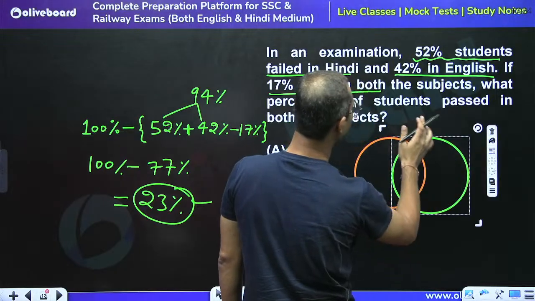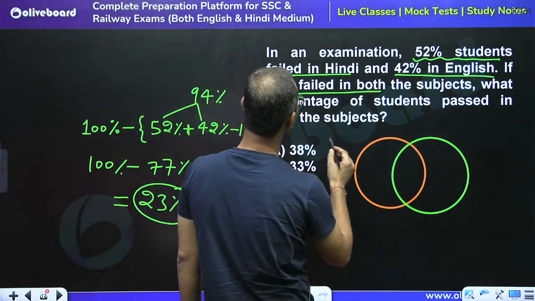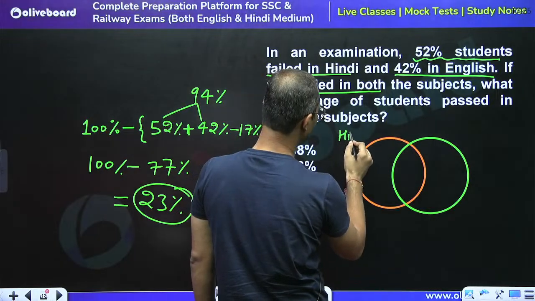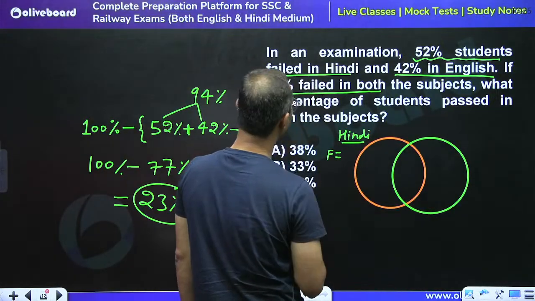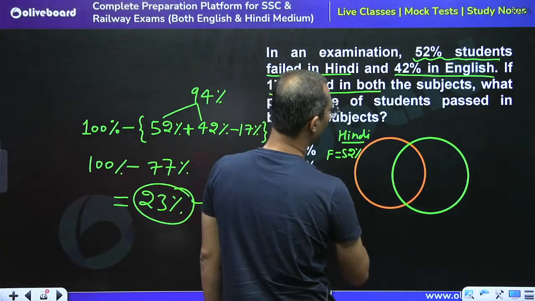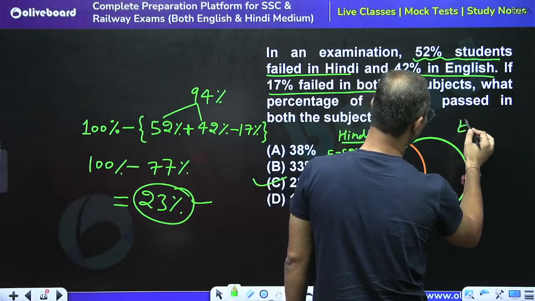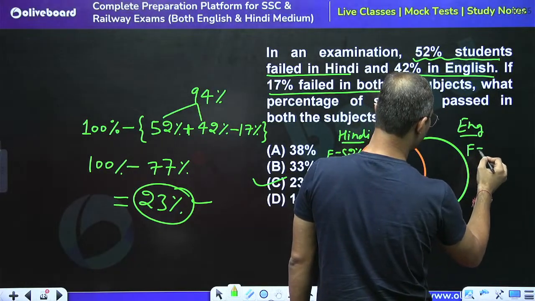So we can say that student failed in Hindi is represented by this circle, right? And that is 52%. And students who failed in English are represented by another circle, 42%, right?